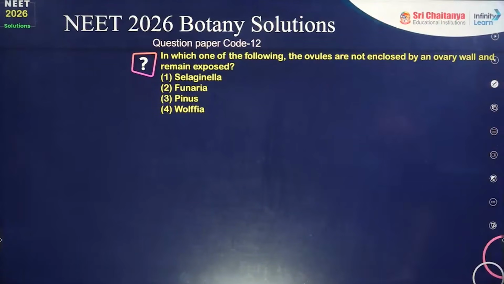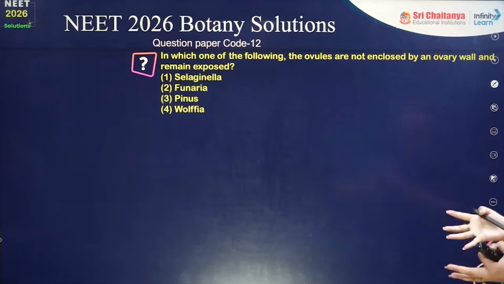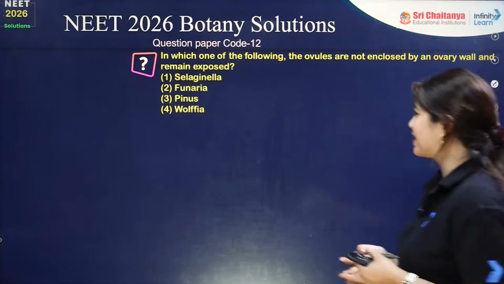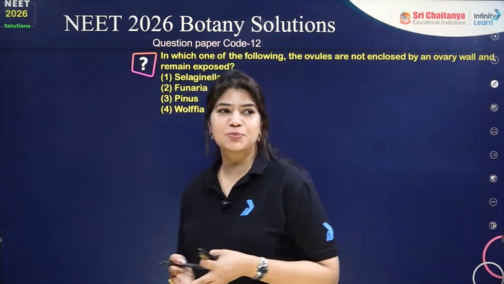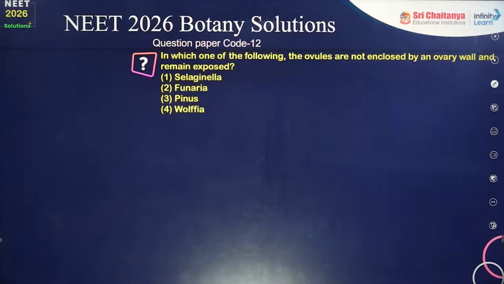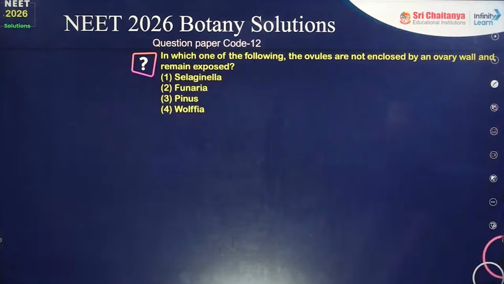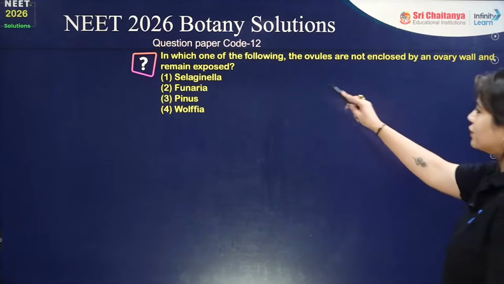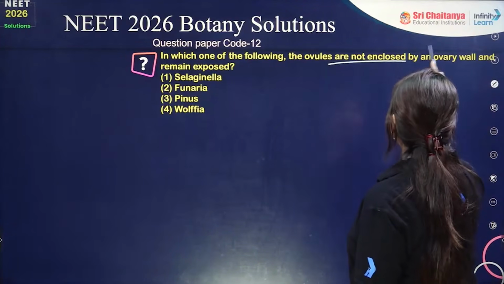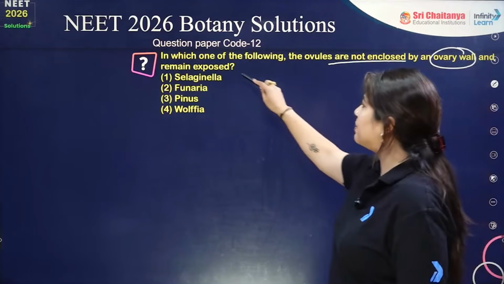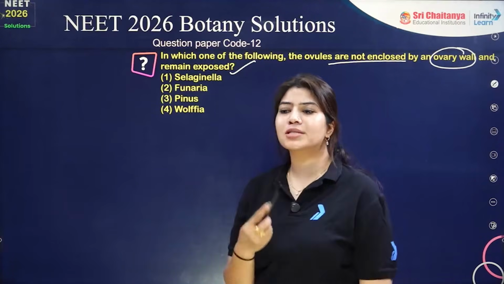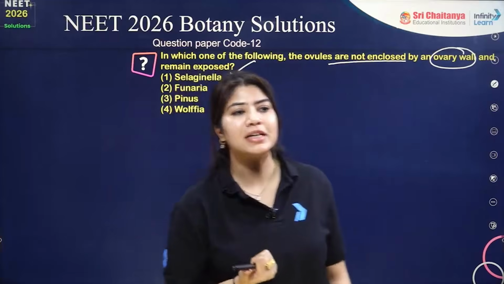In which one of the following are the ovules not enclosed by an ovary wall and remain exposed? Ovules are exposed in only one condition.